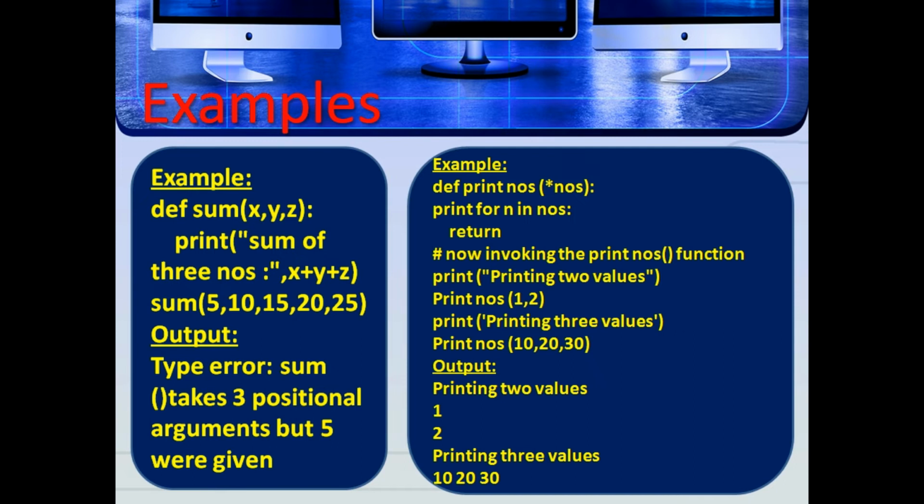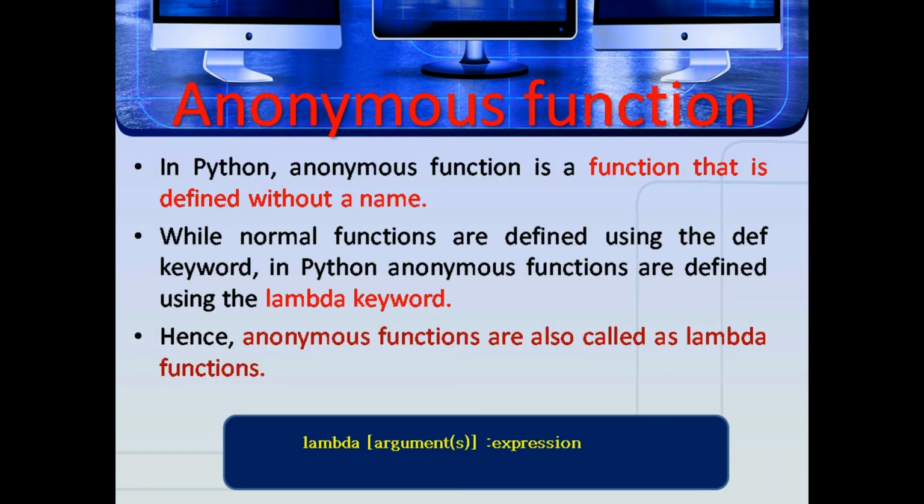Just define the function with a for loop inside. Whatever values are given, it just prints them, according to the variable length argument.